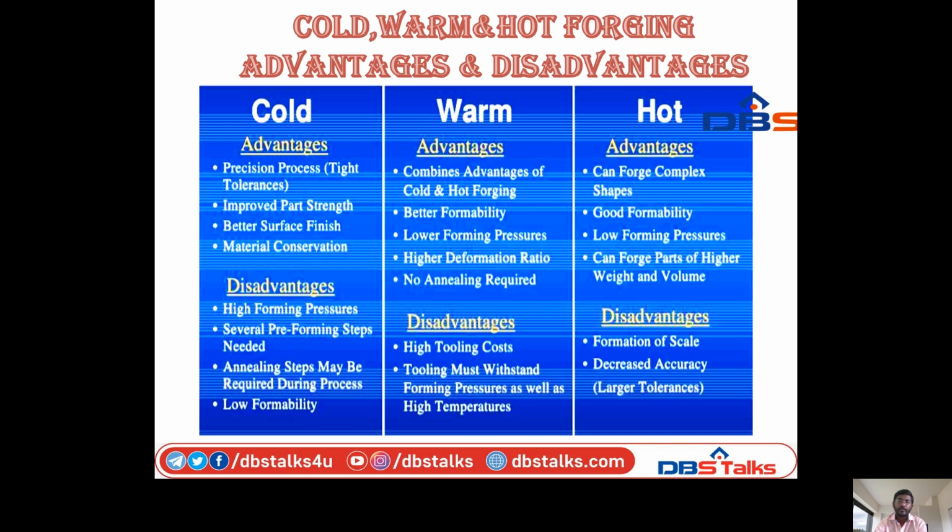Next, we can go to the hot forging process advantages. It can forge complex shapes. It has good formability. Hot forging has a low forming pressure. It can forge parts of high weight and volume. So these are the advantages of hot forging process. Disadvantages in hot forging process: formation of scale, decreased accuracy, and a large tolerance. So these are all the disadvantages in hot forging process.